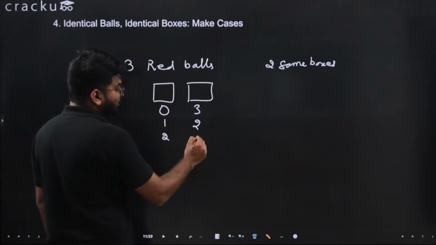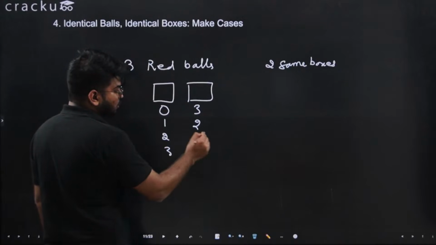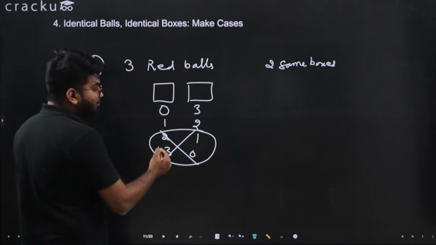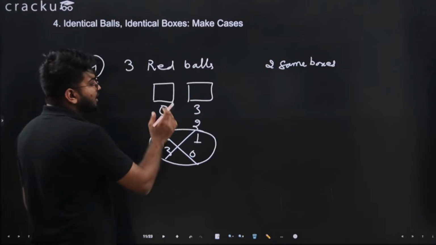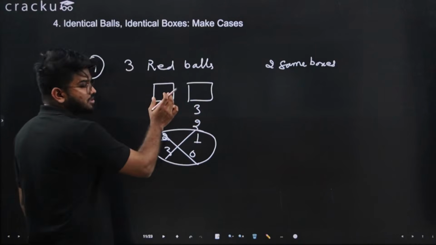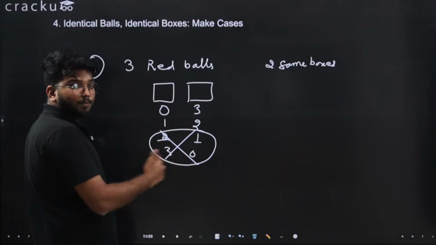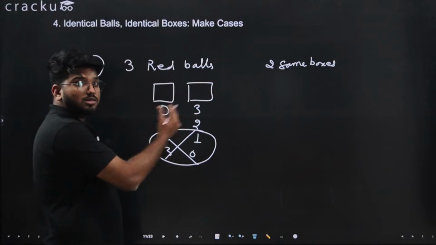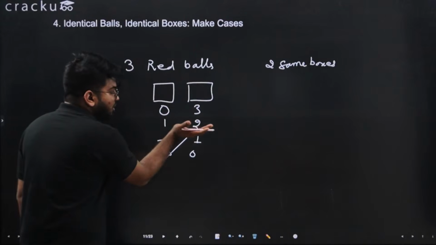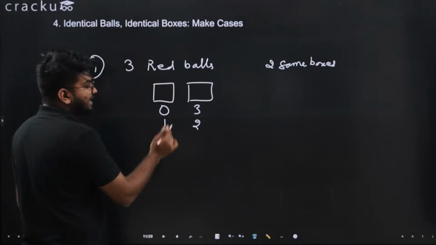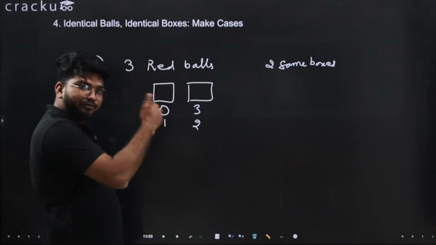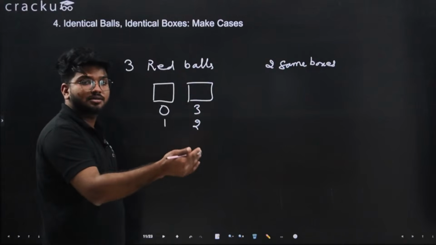You don't want to make 2 1 and 3 0. These 2 cases will not be considered. Why? Because 2 1 is what? This has 2 and this has 1, and you have already considered this box has 1, this box has 2, but they are not different because the boxes are same. If boxes are same, you can interchange them. So these 2 cases will not come. So either it can be 0 3 or it can be 1 2. There cannot be further cases that we did in the previous case.